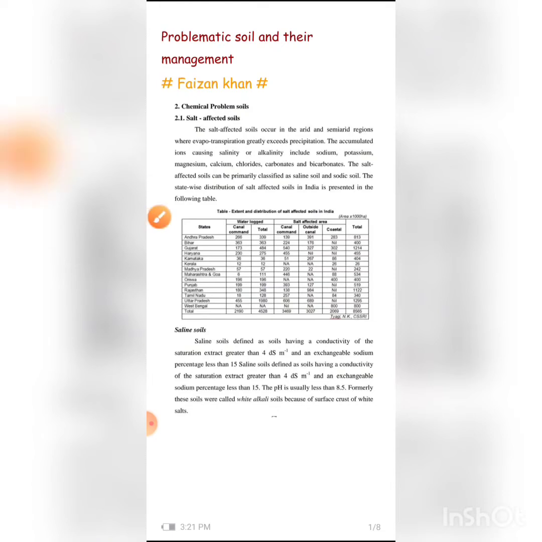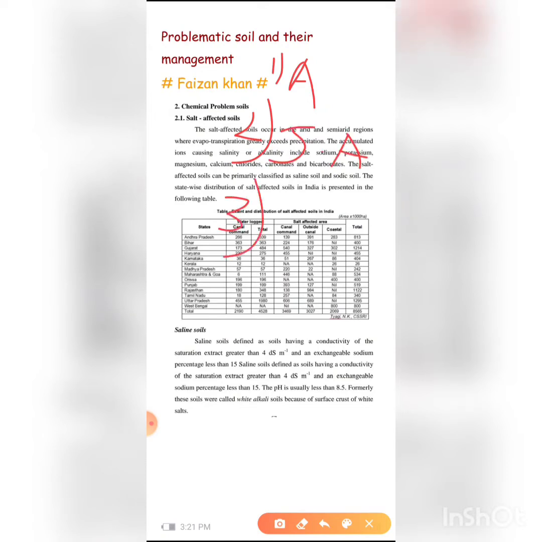Generally, there are many types of problematic soils, but majorly, in this subject we are studying only three types: first is acid soil, second is saline soil, and the third one is alkaline soil. Saline soil and alkaline soil are collectively called salt affected soils.